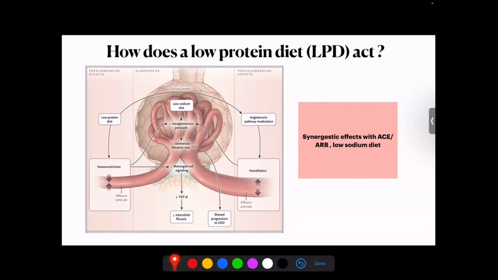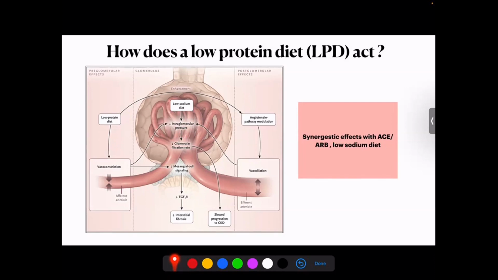At the same time, with a vasoconstriction of the afferent arteriole, there is a decrease in the blood coming to the capillaries, and hence there is a decrease in the intraglomerular pressure. So the low protein diet, ideally what it does is, by chemical mediators, cause vasoconstriction of the afferent arteriole, and hence decreases the blood coming to the glomerular capillaries and decreases the glomerular filtration rate. So what extra advantage do we have?